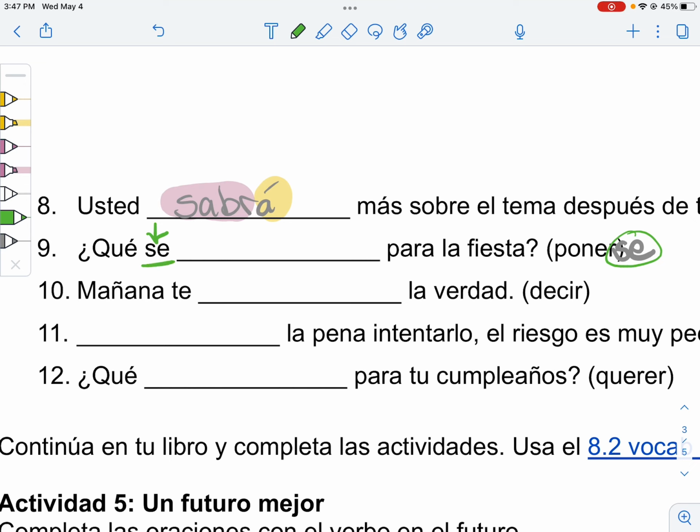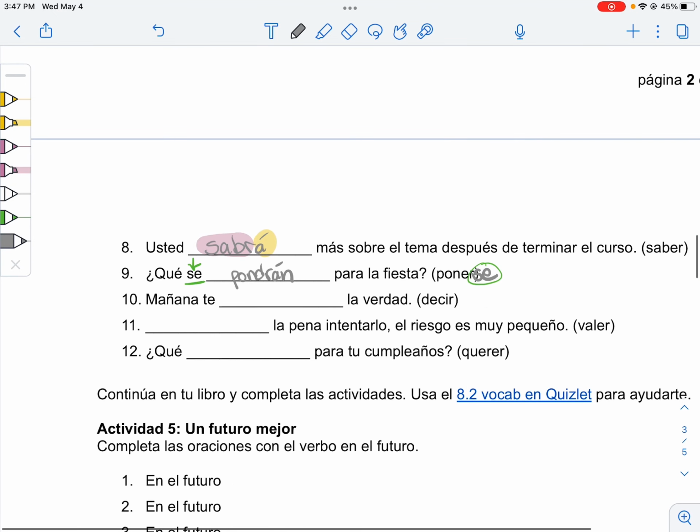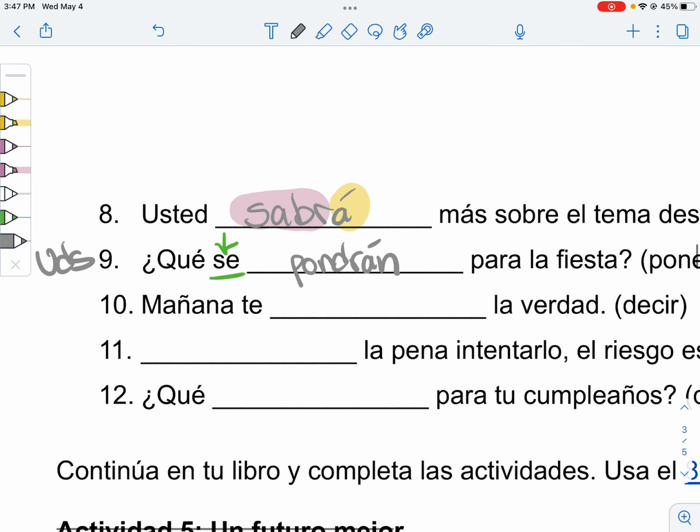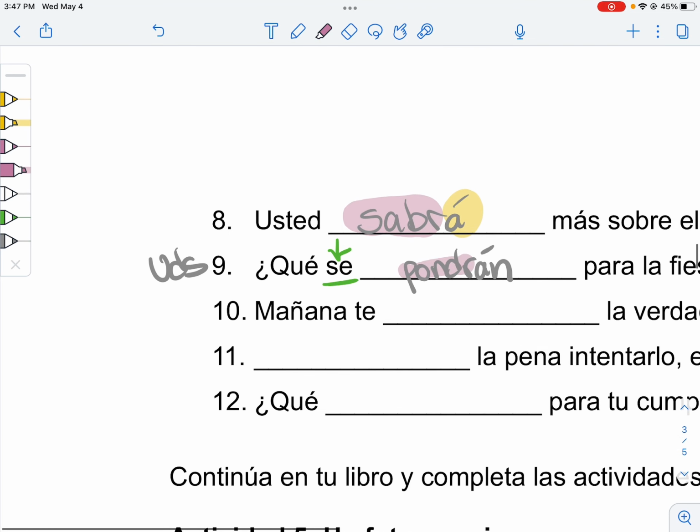And then we conjugate poner like normal. Normal, I say, as an infinitive verb, gives us pondr, and then our ending, á. Oh, what is supposed to be ustedes, or ellos. Let's make it that. Let's make that an ustedes guy. Woohoo. Wrong color.